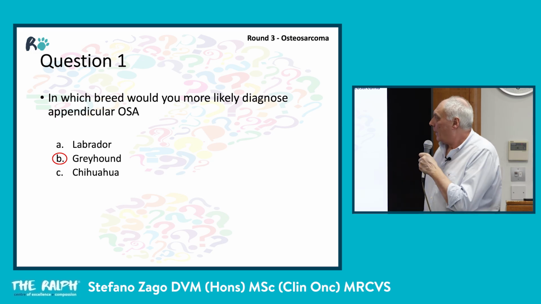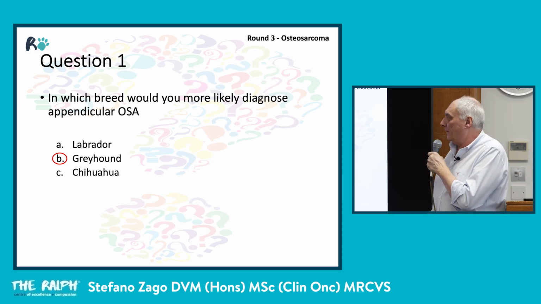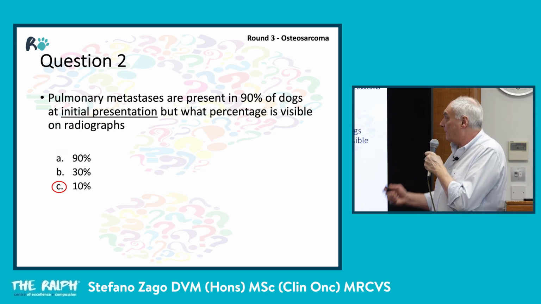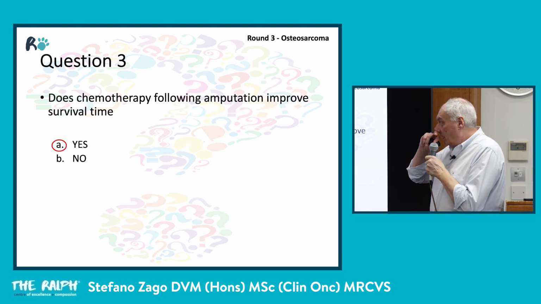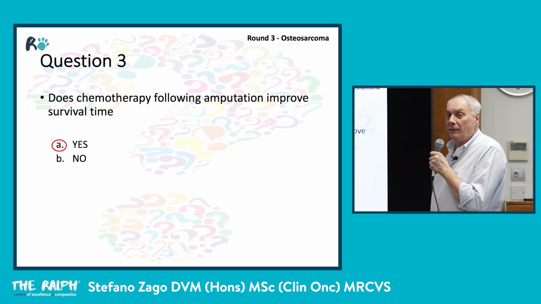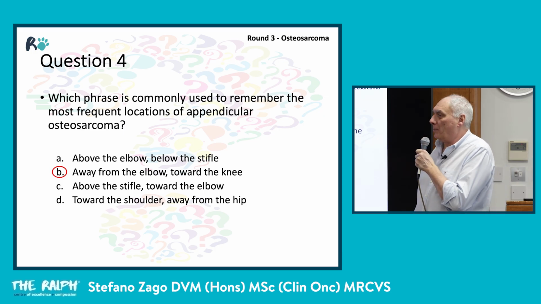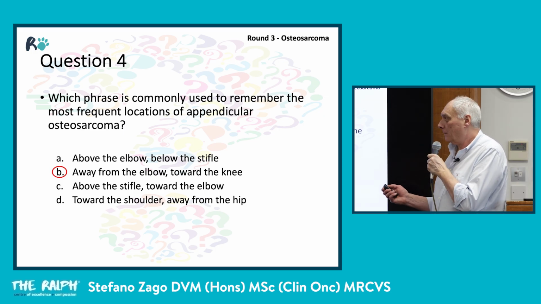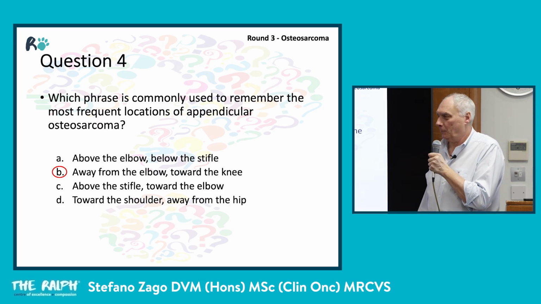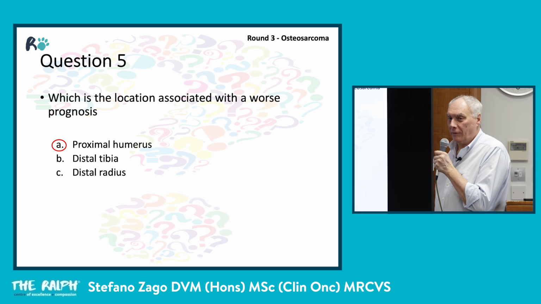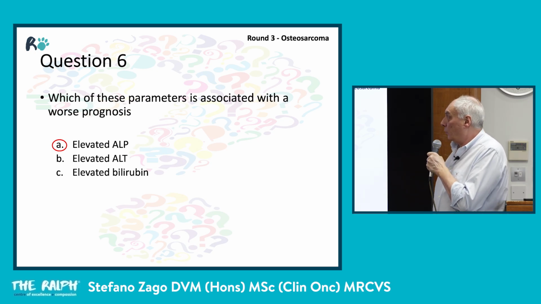Osteosarcoma. Which breed would you more likely diagnose with appendicular? Greyhound. Pulmonary metastasis present in 90% of dogs, but radiographically only in 10%. Does chemotherapy improve survival time? Yes. Which phrase is commonly used to remember the most frequent locations? B. Away from the elbow towards the knee. Which location is associated with the worst prognosis? Proximal humerus.